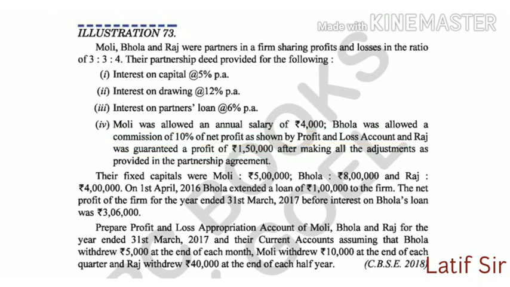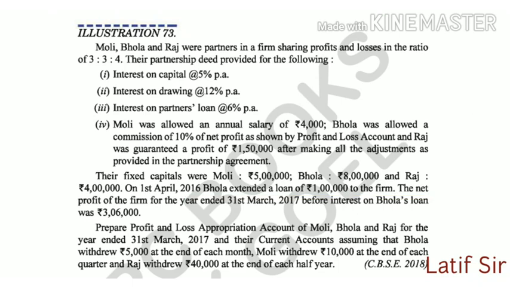Now the partners' fixed capitals are given. Whenever the term fixed capital is written, it means that all appropriations will be transferred to the current account. The fixed capitals of the partners Molly, Bholi and Raj are 5 lakh, 8 lakh and 4 lakh respectively. On 1st April 2016, Bhola extended a loan of rupees 1 lakh to the firm. For this loan he will get interest of 6%, which comes to 6,000 for the whole year, April to March.